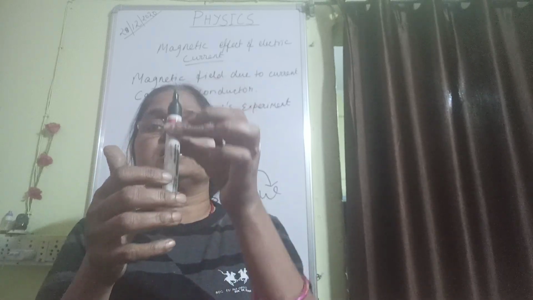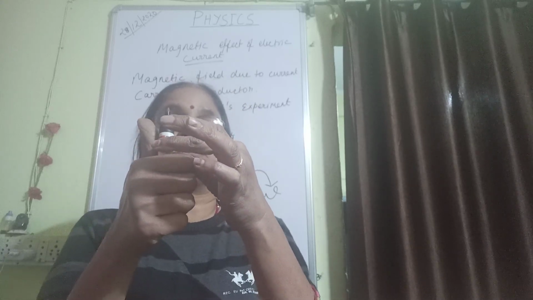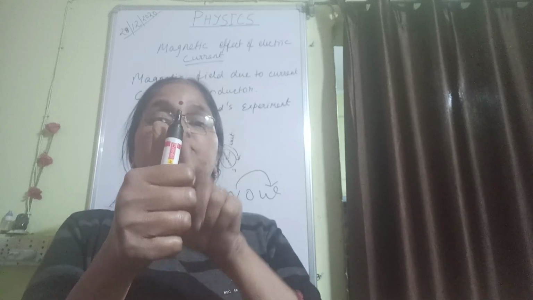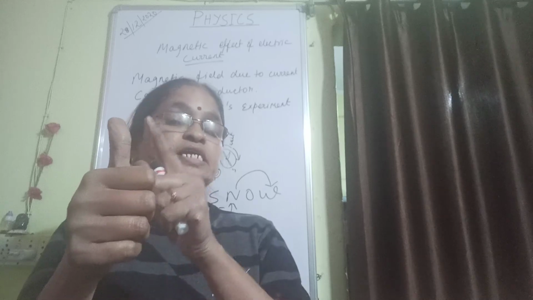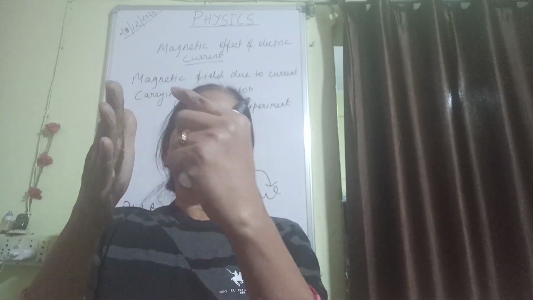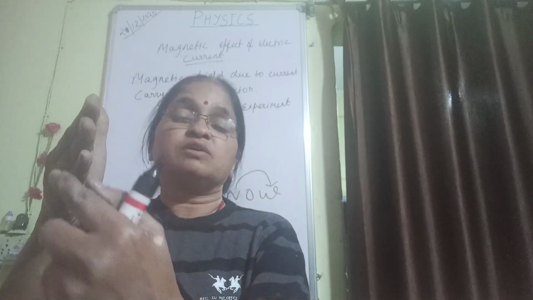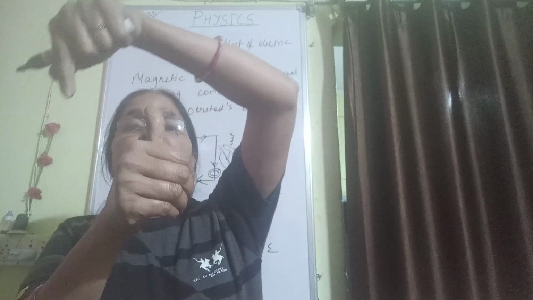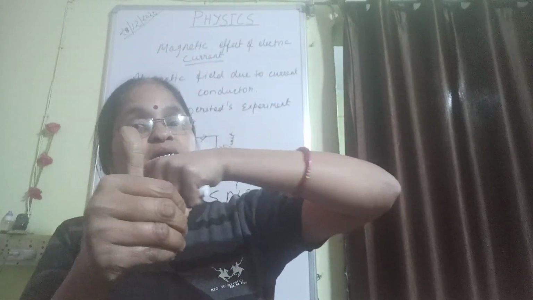Suppose this is a marker, the current carrying conductor. Hold this current carrying conductor like this. If the thumb shows the direction of current, then all the fingers curled, this direction shows the magnetic field produced around the conductor.